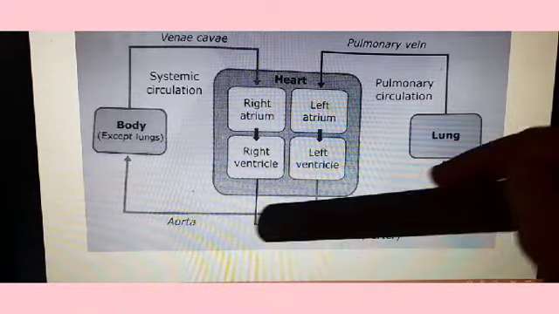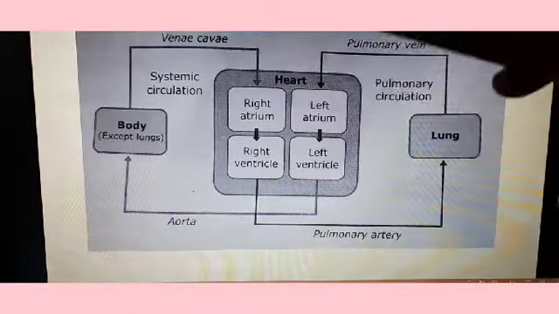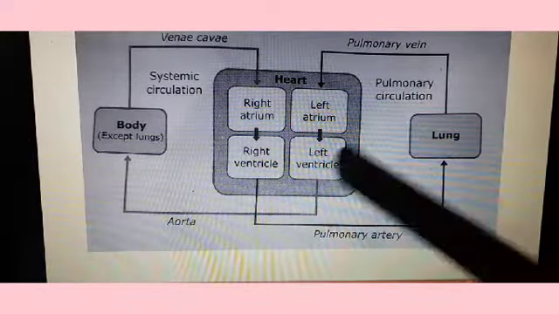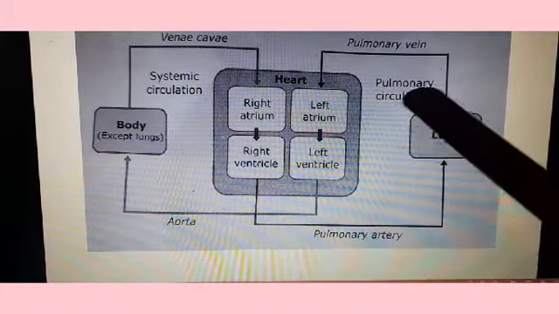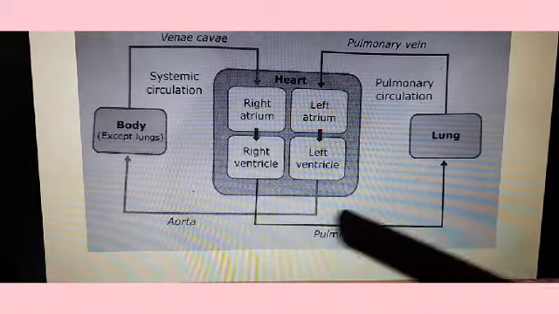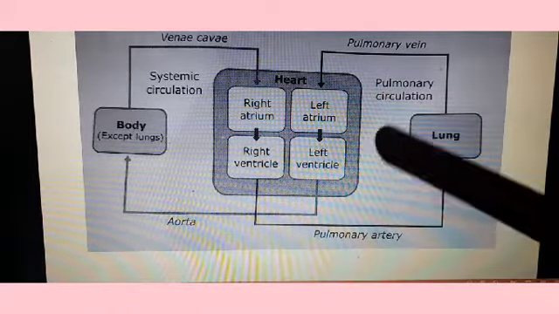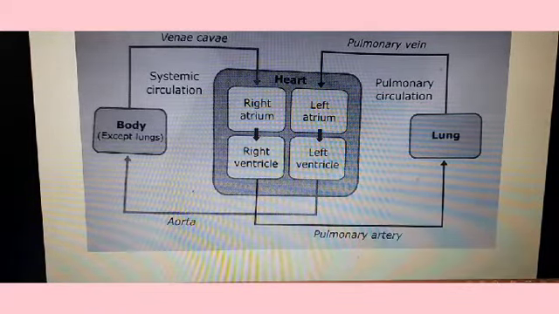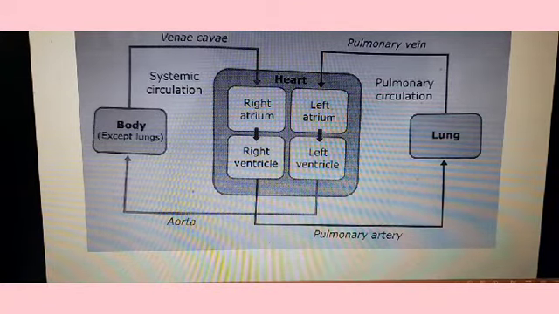This circulation is known as the systemic circulation. So the whole circulation is divided into pulmonary circulation and systemic circulation and consists of two loops. That is why the whole process is named the double circulation.